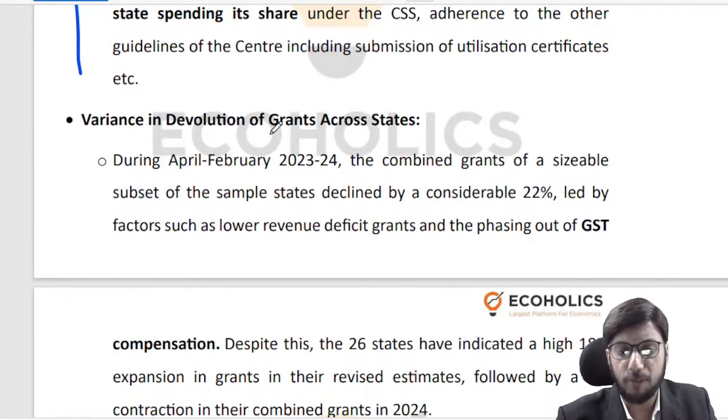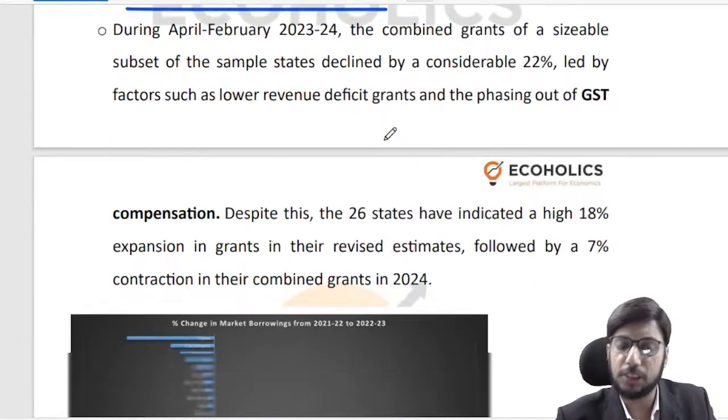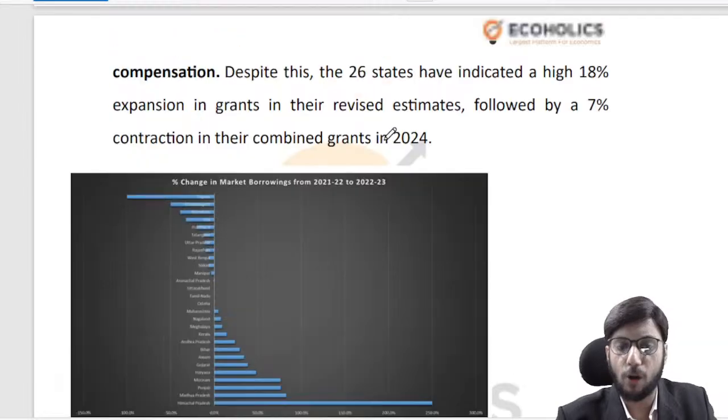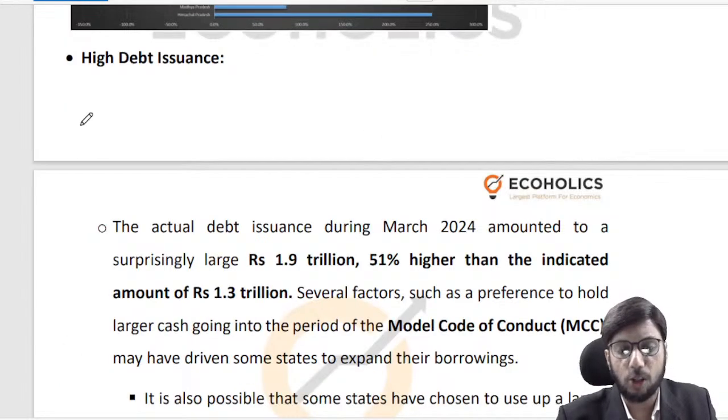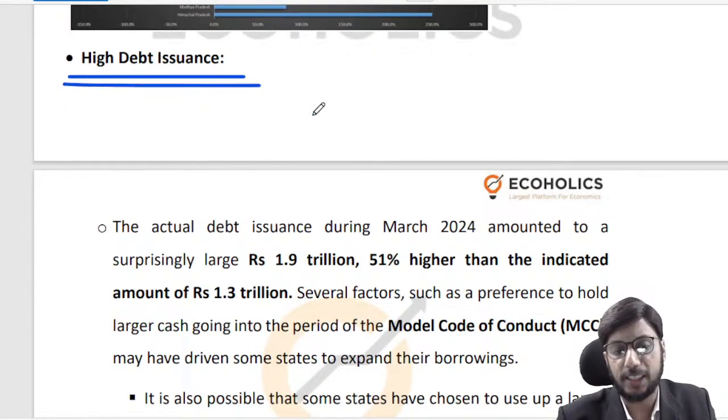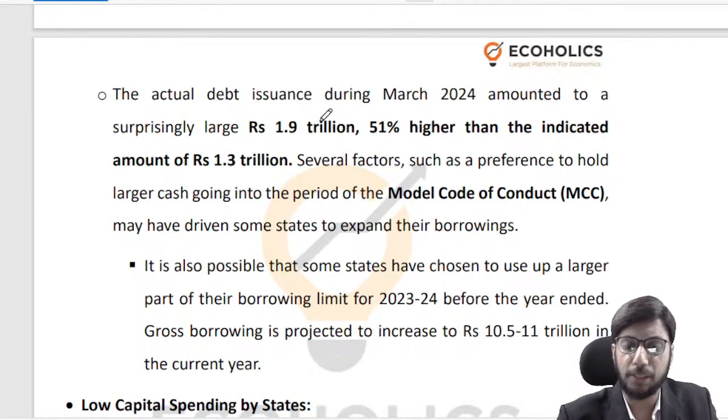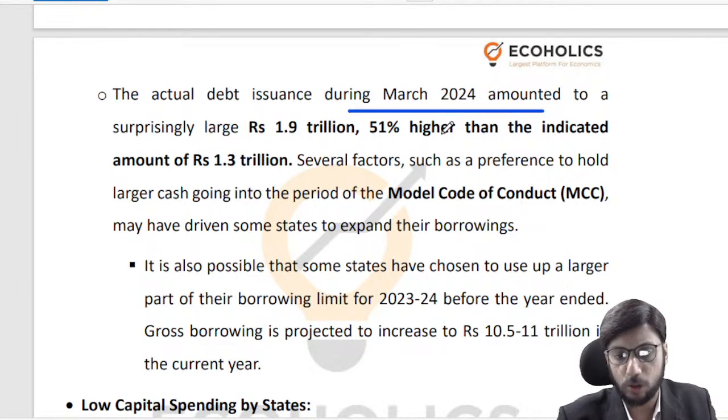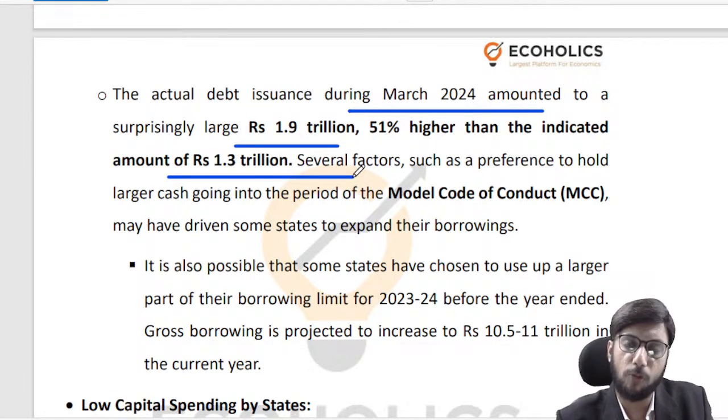There is also variance in devolution of grants across states. Some states receive on time, some states don't receive on time. There is a lot of debt issuance that is happening via the states. This is something which needs to be looked at in a deeper way in some other discussion. For instance, if you see the actual debt issuance during March 2024, it was 1.9 trillion rupees, and the earlier indicated amount was 1.3 trillion rupees. So instead of issuing debt for 1.3 trillion, we issued debt for 1.9 trillion, 51% higher.